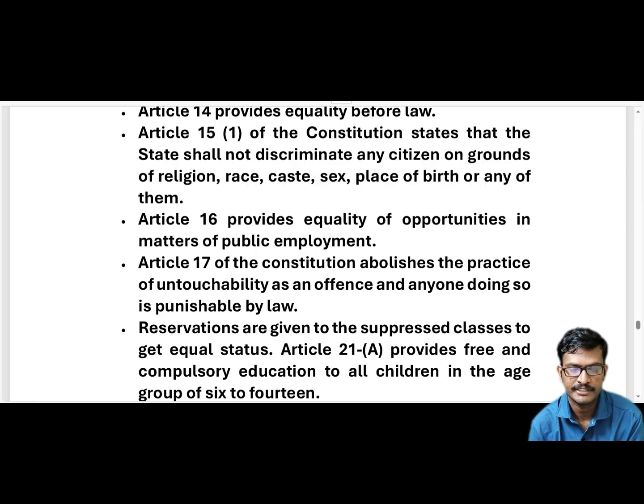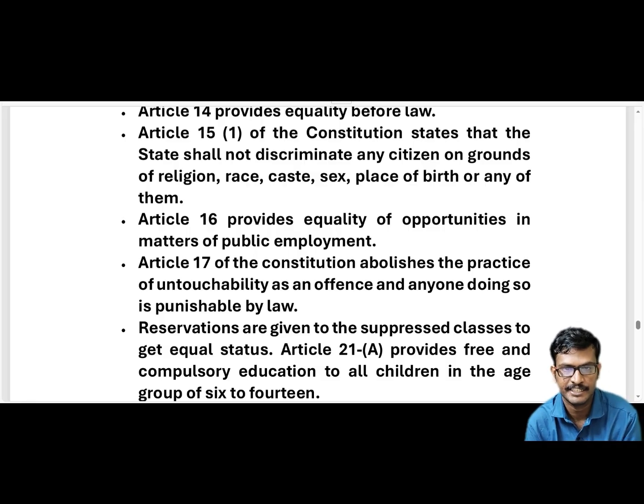So everyone is treated equally. The main intention of this article is that place of birth or anything like that does not matter. Irrespective of where you were born or where you live, you have to be given equal importance. This article is saying all this.